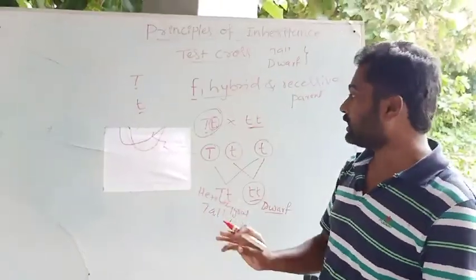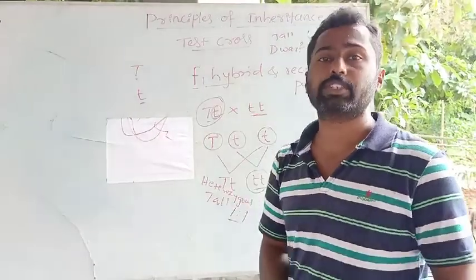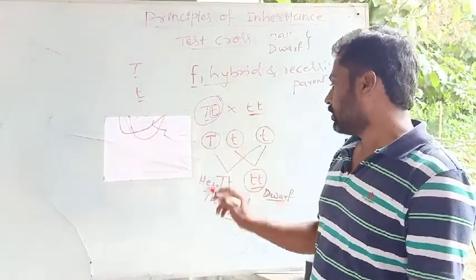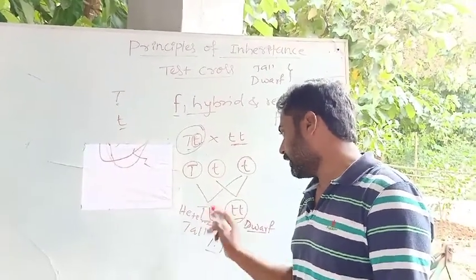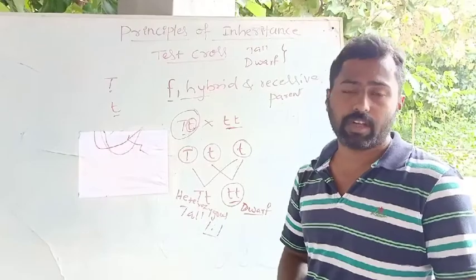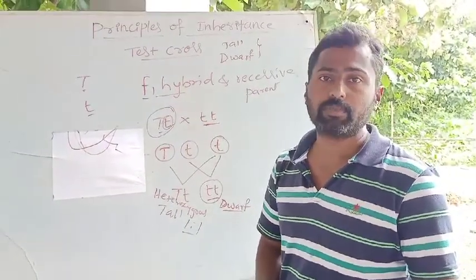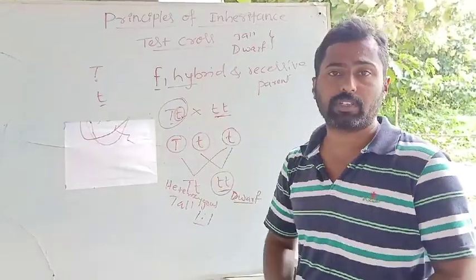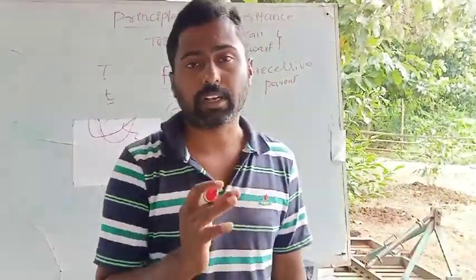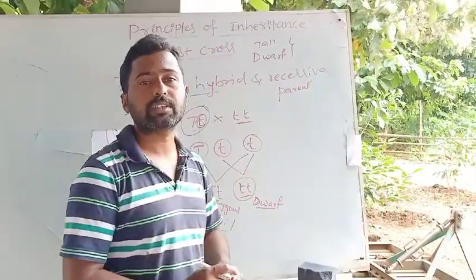Okay, and another thing, the test cross helps to know the genotype of the individuals. Okay, so you came to know the heterozygous tall and the pure homozygous dwarf. Okay, it also shows the genotype of the individual. So they are the significance of test cross. You know what is test cross? The cross made between the F1 hybrid and the recessive parent is what is called a test cross.